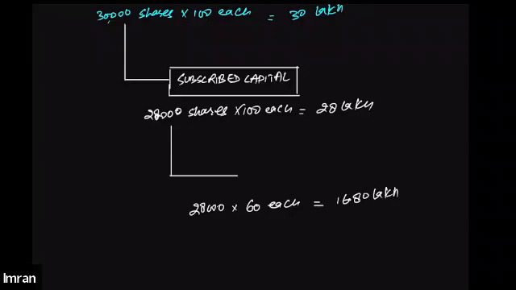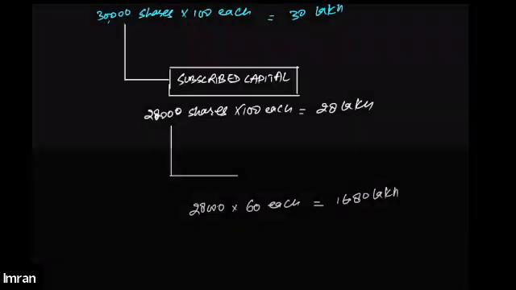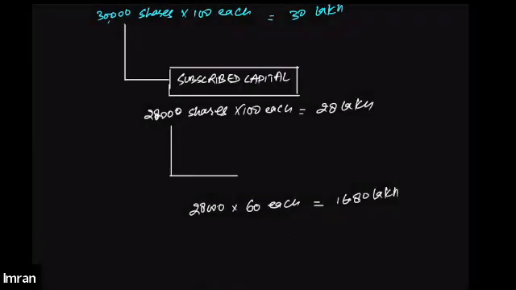Right now, the company just wants to raise 16 lakh 80,000. So the amount that the company wants the public to pay right now out of the subscribed capital, which the public has shown interest in purchasing, is called called up capital.